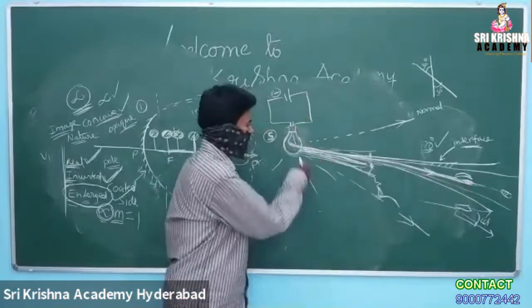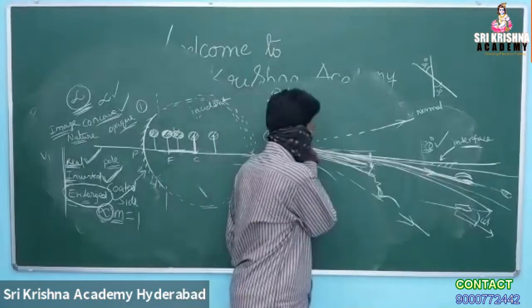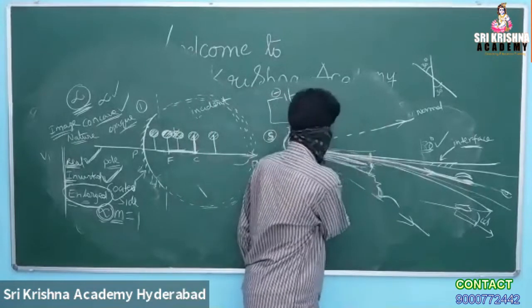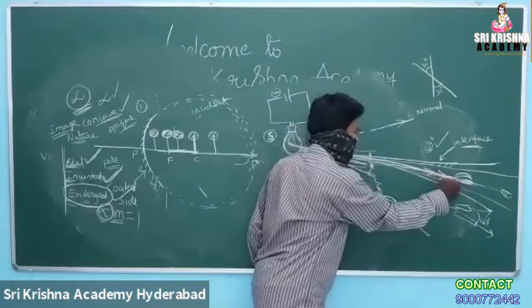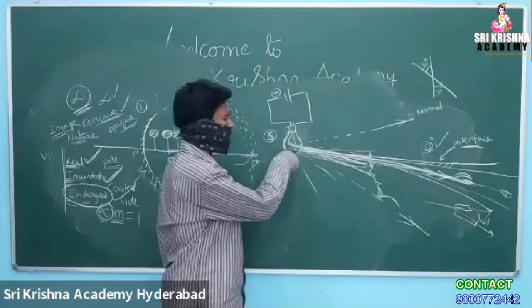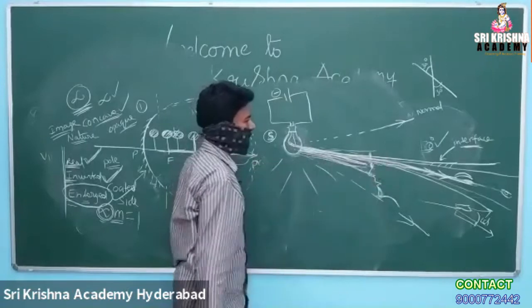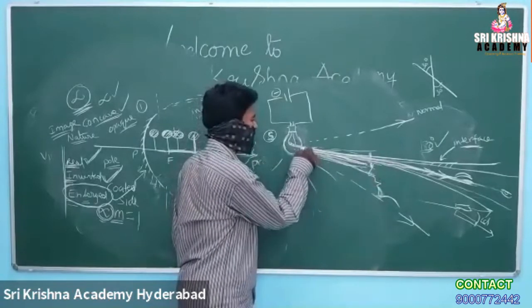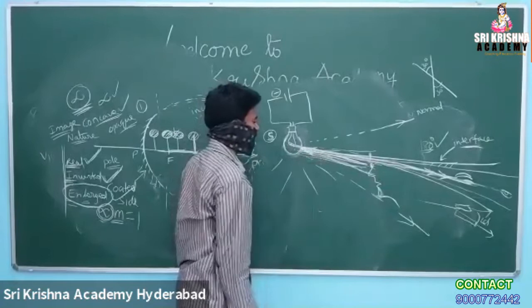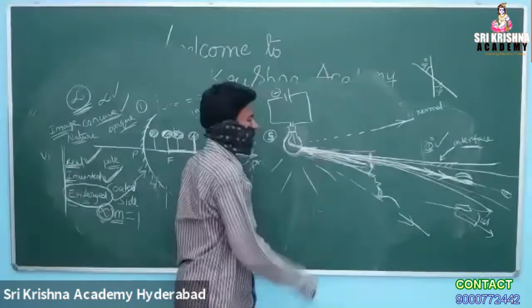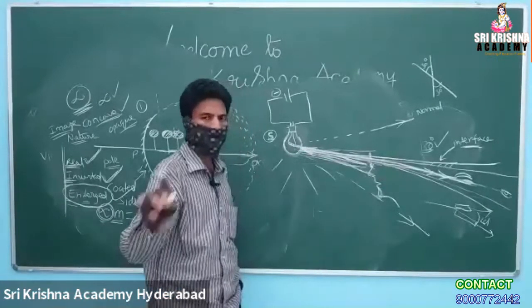The light rays which are exactly parallel to the observer are only the ones falling on the retina. Any small deviated light rays which are making an angle will be missing the target. That is the important point here.